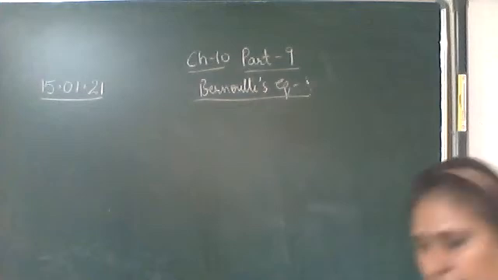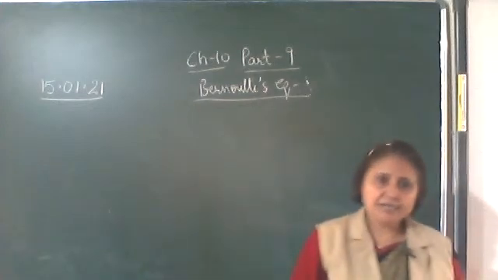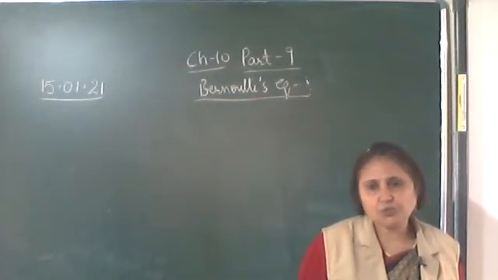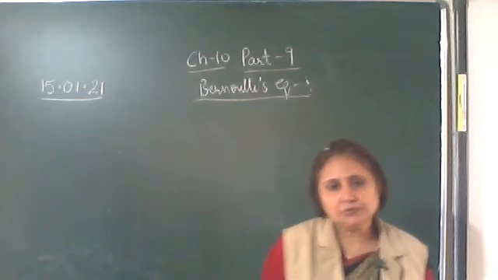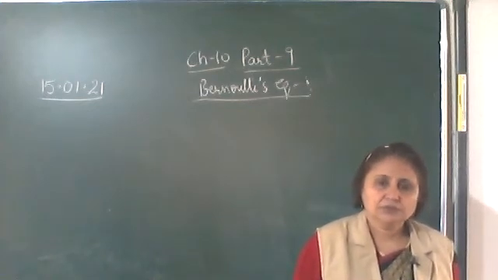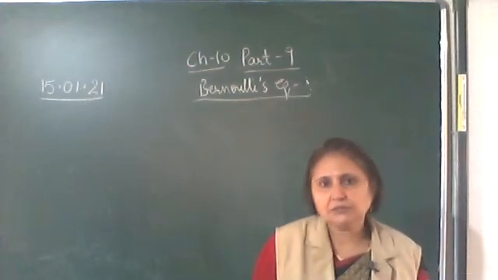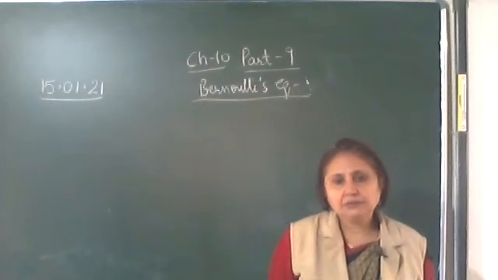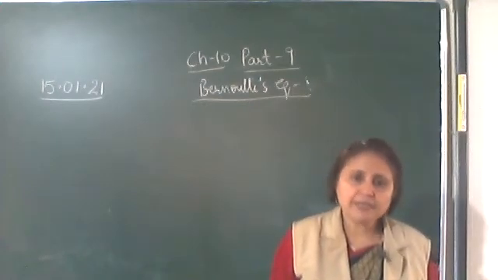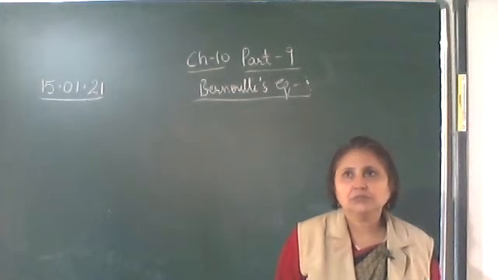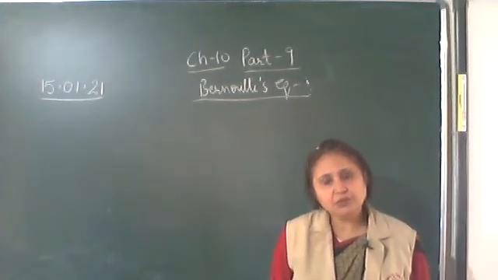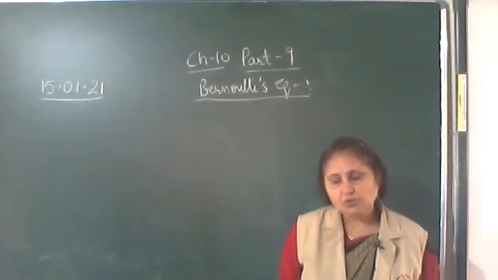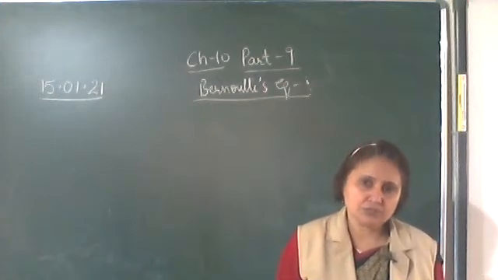It states that when an ideal liquid flows through a tube of non-uniform cross-sectional area, then the total energy per unit volume, or total energy per unit mass, remains constant.